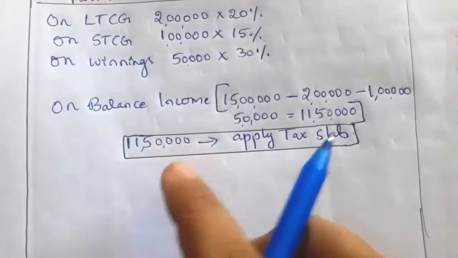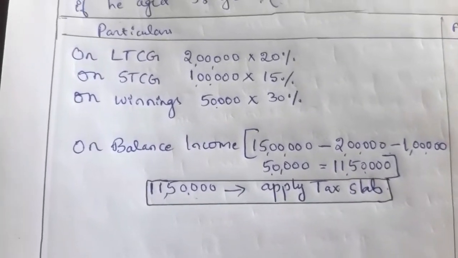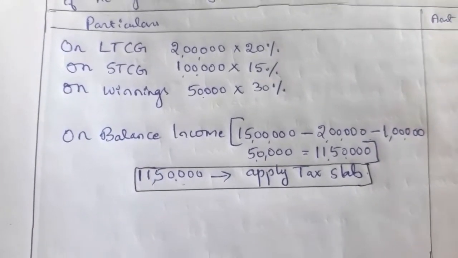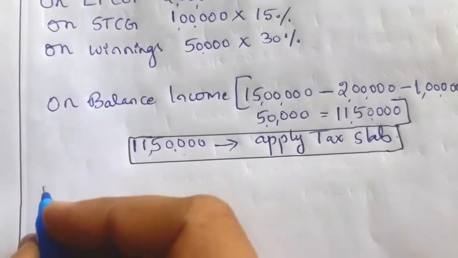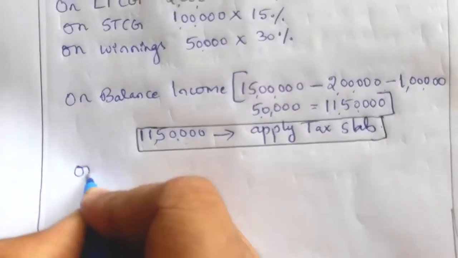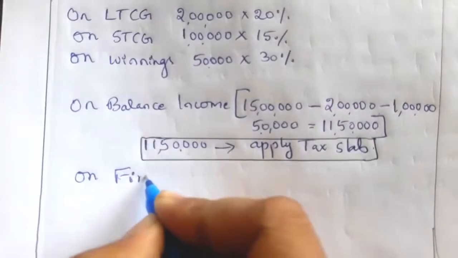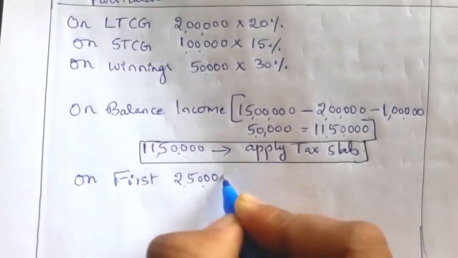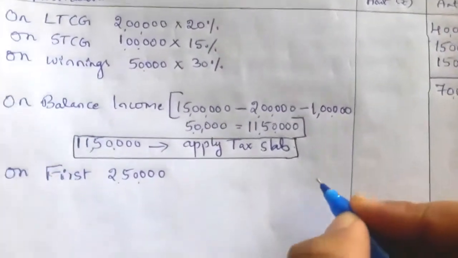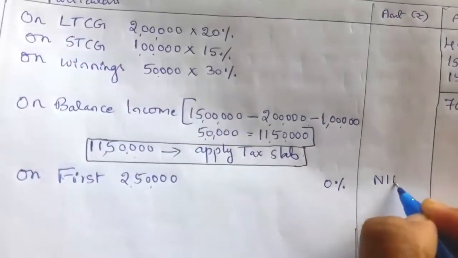So we have 11 lakh 50,000 income here, which means we get into the above 10 lakh case. So we can write one by one. On the first 2,50,000 income, it is nil. Nil means 0% tax.